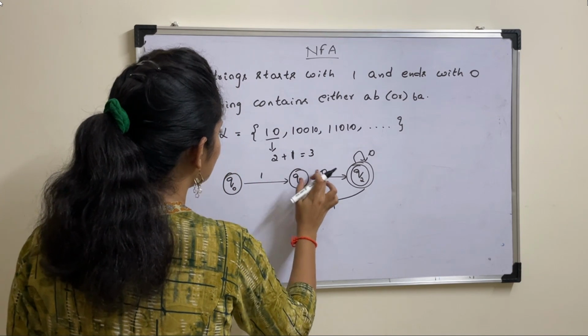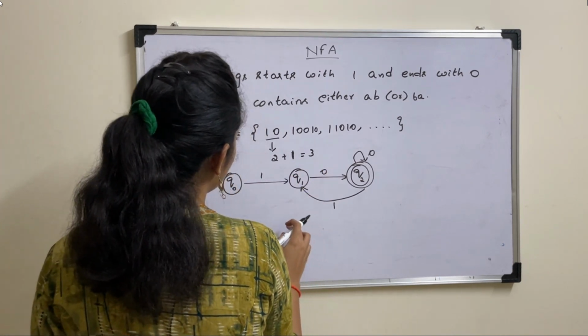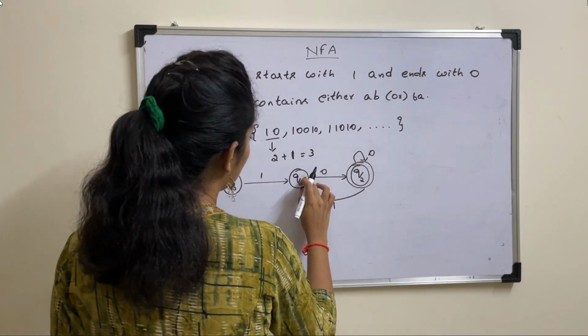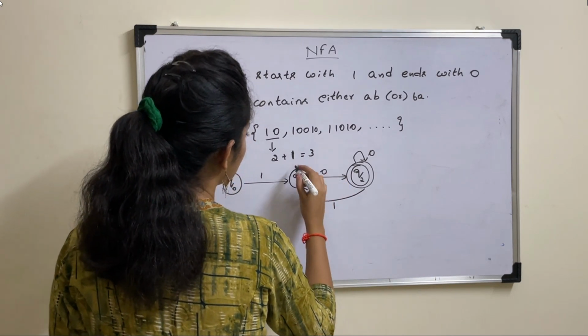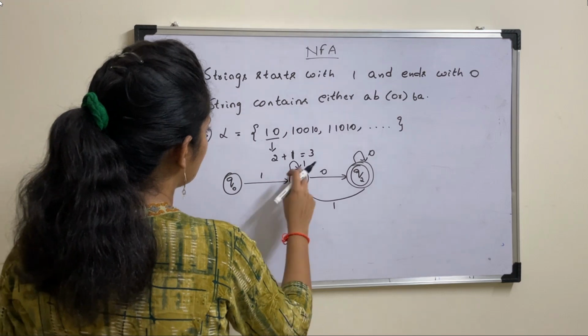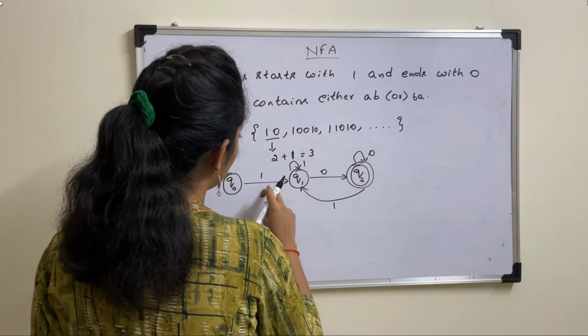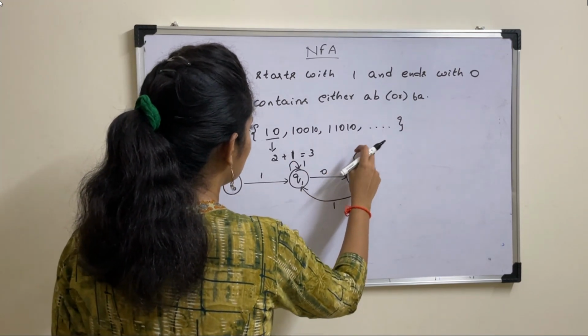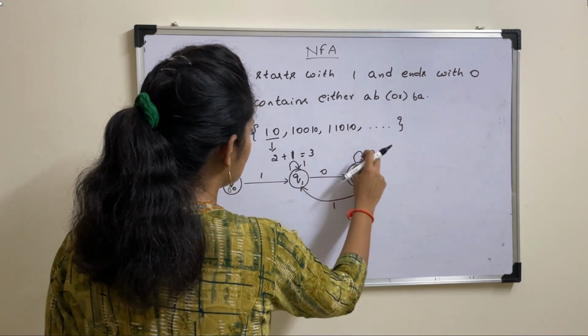Similarly, in between 1 and 0 you can have any number of zeros and ones. So we already applied 0 on Q1. So let us apply 1 on this, so that you will get strings 1 1 0 or 1 1 0 0 1 0 0.